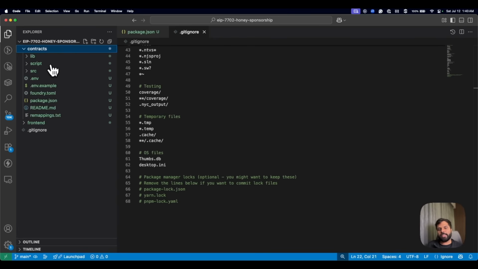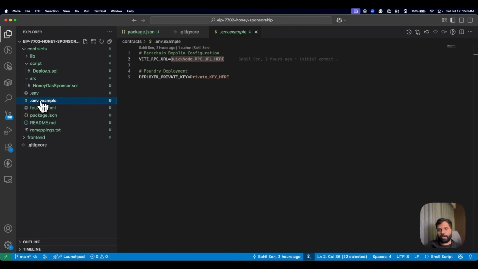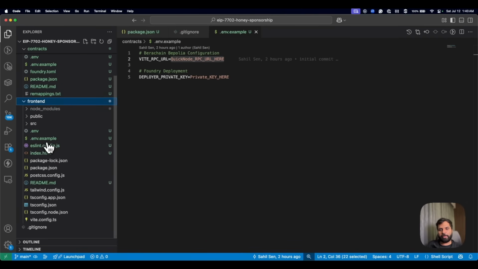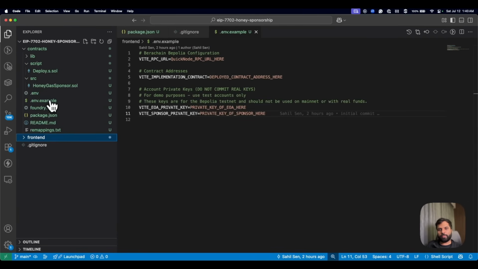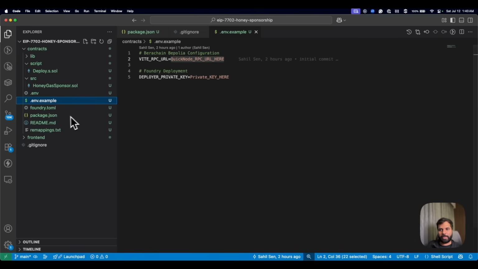Under contracts, we have the smart contract along with the deploy script, just like we have in a Foundry app. We have two environment variables. We have one environment variable over here, and another environment variable in the front-end app. For the environment variable in the Foundry app, you will need two things: a Berachain RPC URL and a private key to deploy the smart contract. Over here, we will be doing everything on the Berachain Bepolia testnet, so you'll need a Berachain Bepolia testnet RPC from QuickNode.